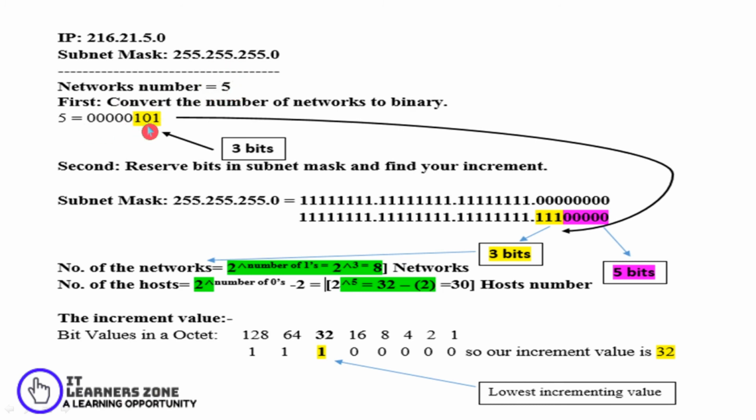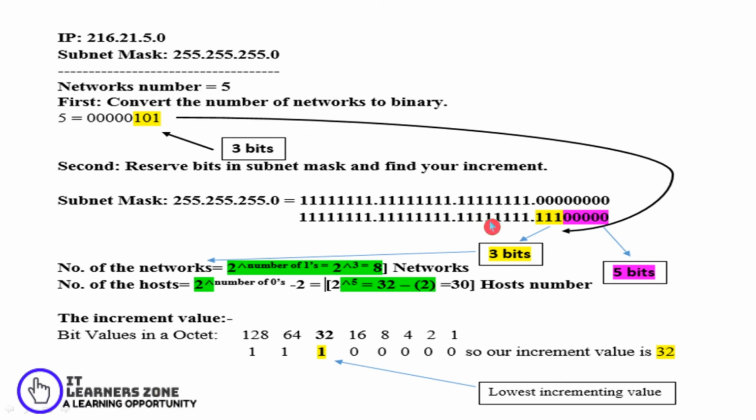Now these 5 networks I have to calculate, so I'll do the conversion of this 5. 5 is represented as 101 in binary. So in order to represent 5, I require 3 bits. These 3 bits I will be borrowing from the host ID. So I'll write the subnet mask here, 255.255.255.0. That is all ones in the first three octets and all zeros at the last. You can see here I would be borrowing 3 bits from my host ID, and the remaining 5 bits would be used for host representation.